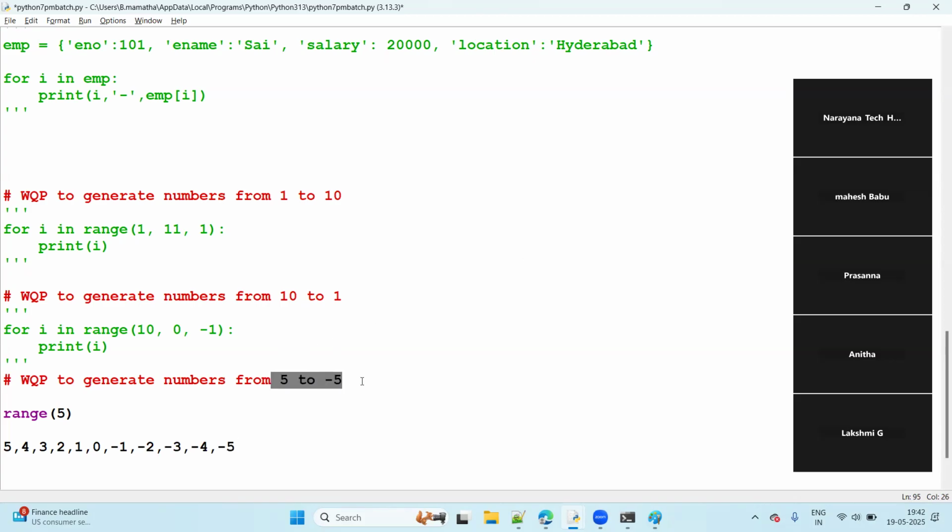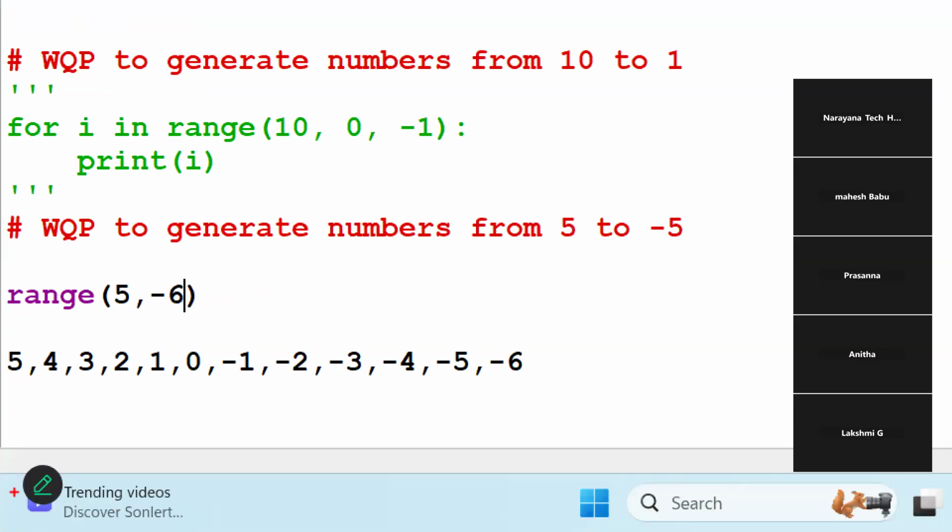5 to minus 5. The starting value here is 5. What's the ending value? If I give minus 5, what is the value before minus 5? Minus 4 will come. So give the next value, minus 6. If I give minus 6, it takes up to minus 5 only, right? That's why I'm giving minus 6. Then the increment here is minus 1, right? So minus 1, minus 1, minus 1, minus 1, minus 1.